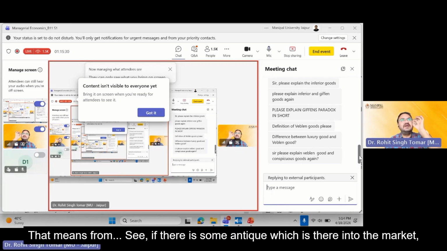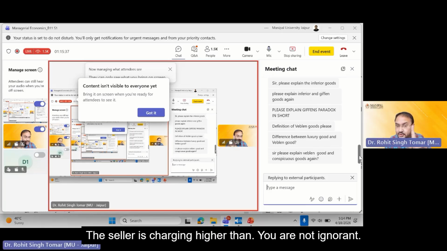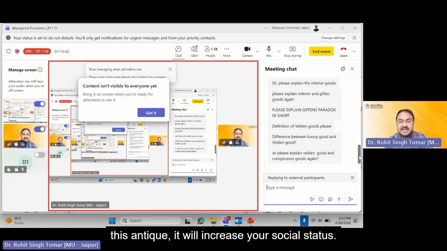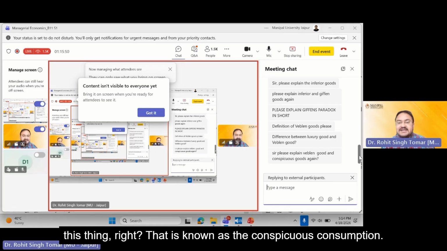That means if there is some antique in the market, you know it is costly. The seller is charging higher, and you are not ignorant. You know it is costly. But you believe that if you purchase this antique, it will increase your social status. You can show it on Instagram, Facebook that I have purchased this thing, right? That is known as conspicuous consumption. I hope you are getting it.